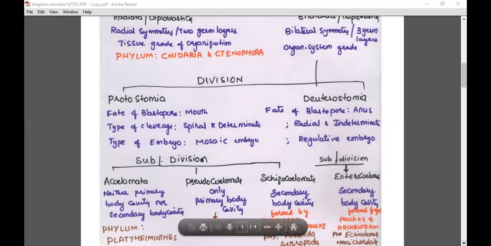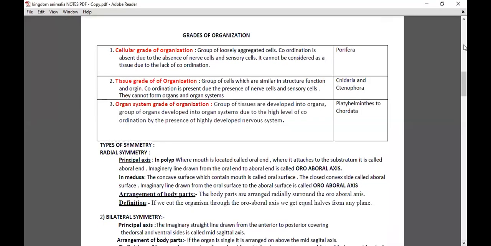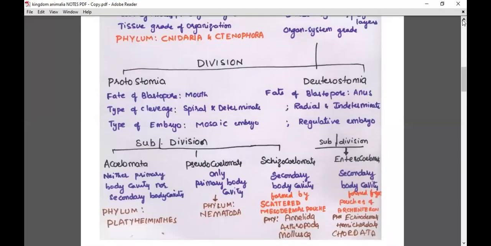Okay. So this division protostomia is further classified into three subdivisions: acoelomata, pseudocoelomata, schizocoelomata. Division deuterostomia has only one subdivision. What is that? Enterocoelomata. Okay, so now three more topics are left for us.